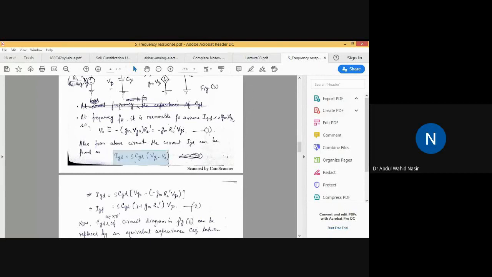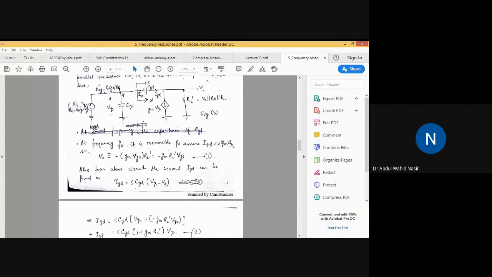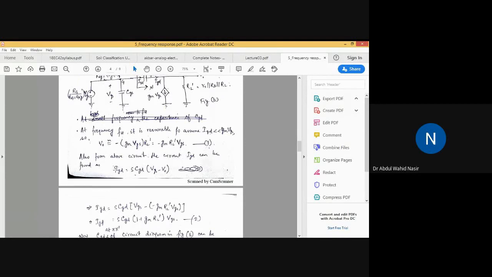So here IGD can be similarly found. IGD can be equal to s into CGD, where s is the Laplace operator and CGD is the capacitance of this branch, times the difference between the two nodes where the branch is connected. Here this is VGS, and here this is V naught. So we can write IGD as s into CGD into VGS minus V naught. Clear?